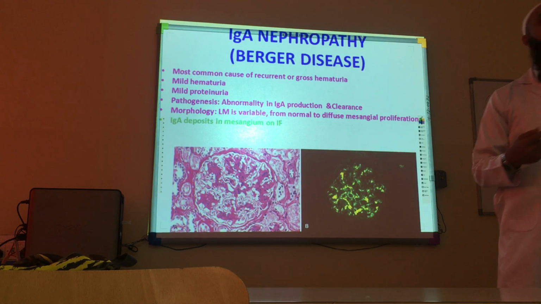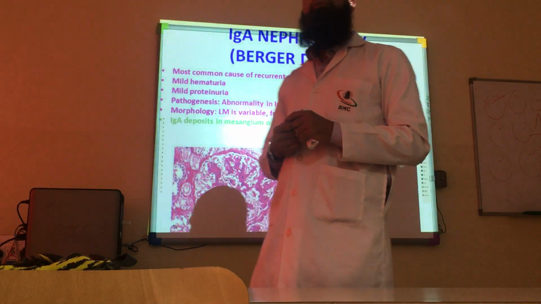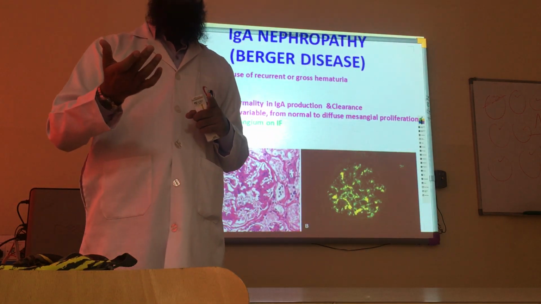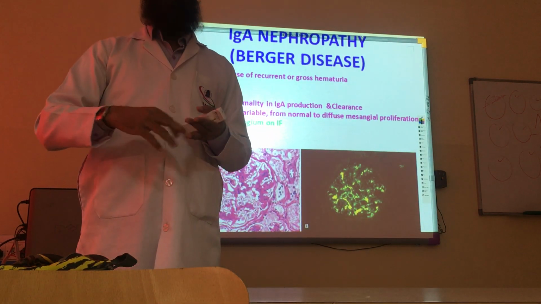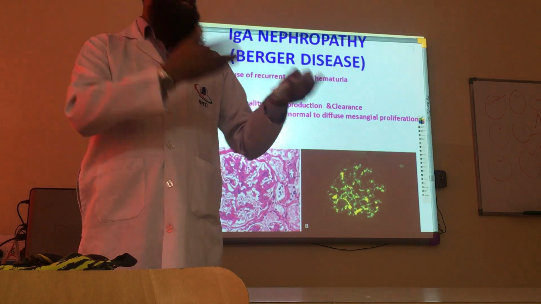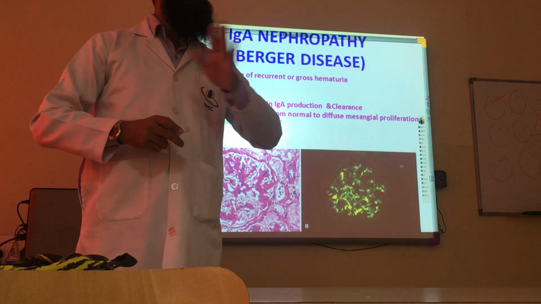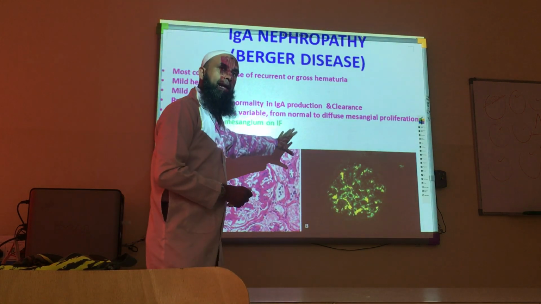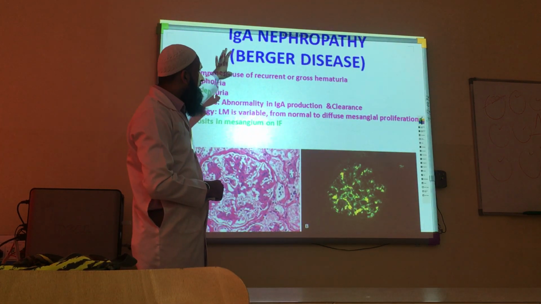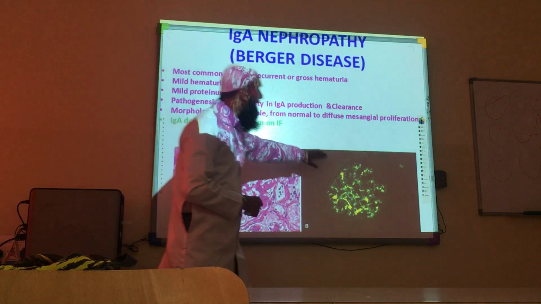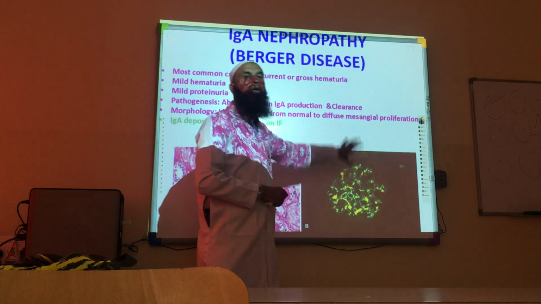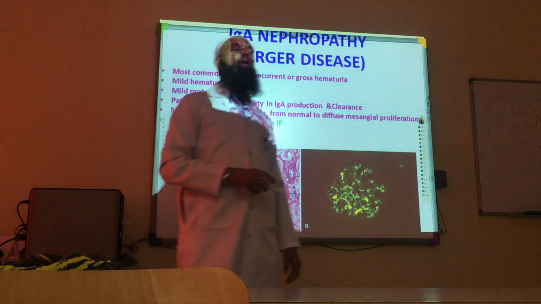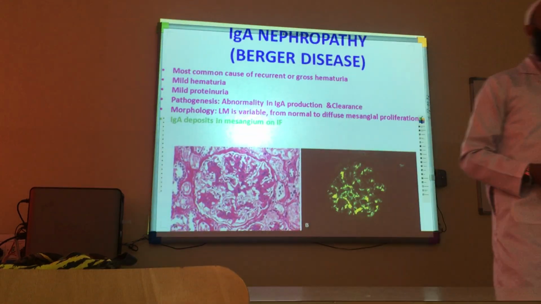And you know about IgA, that IgA is an antibody which is usually seen in secretions, isn't it? In milk, in tears, and you can find it in the GIT also. So it is mainly in a lot of secretions. They found it has a typical role there, and by some defect it also deposits at the level of glomeruli, causing damage to the glomeruli, and typically we call it IgA nephropathy or Berger's disease.